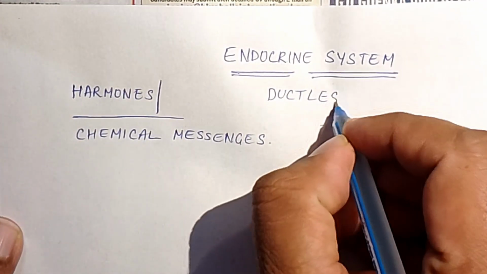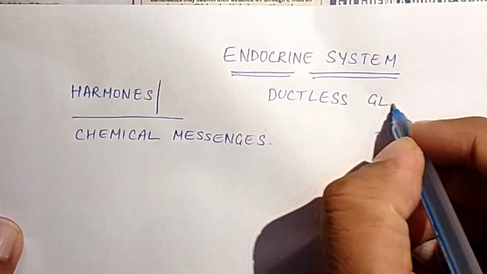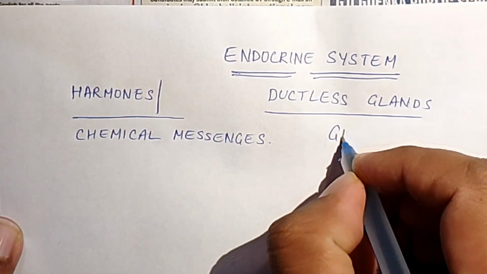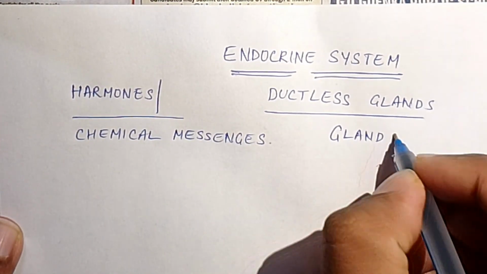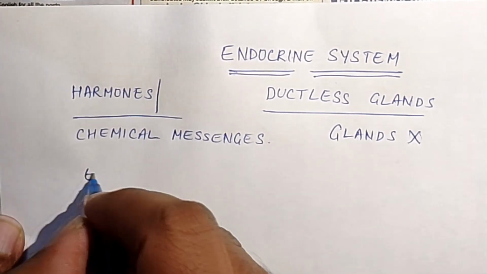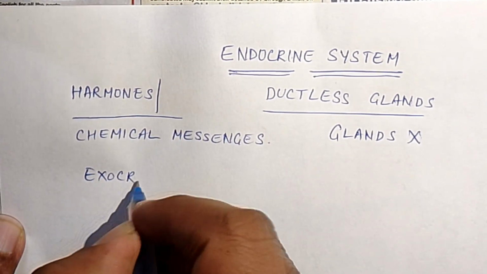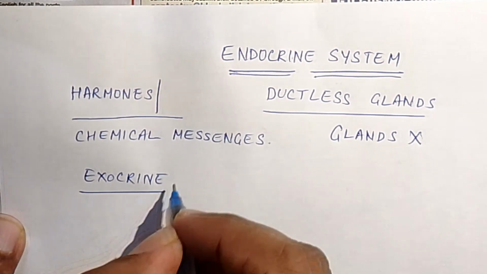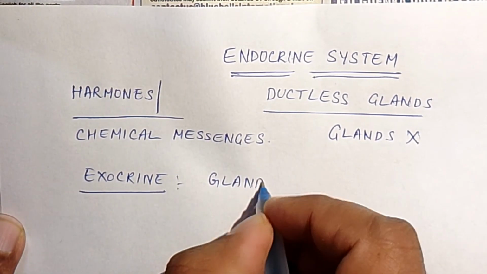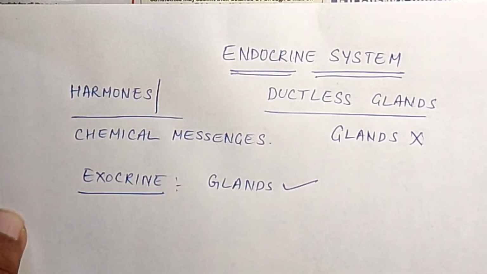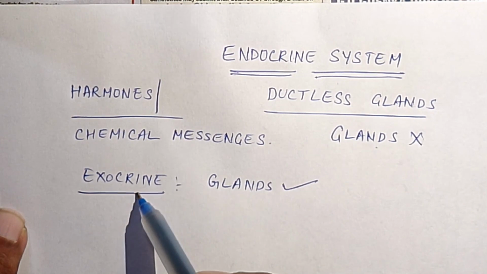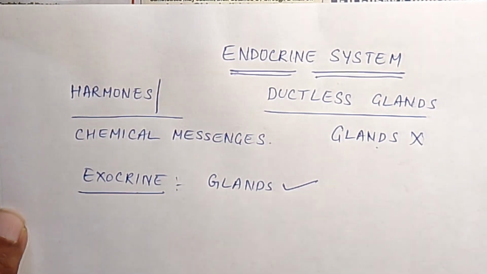Endocrine glands are called ductless glands because they don't have ducts for storage. Coming to exocrine glands, these glands have storage capacity. They store their secretions in the glands, hence they are called exocrine glands. Remember, endocrine glands are ductless glands and exocrine glands are ducted glands.